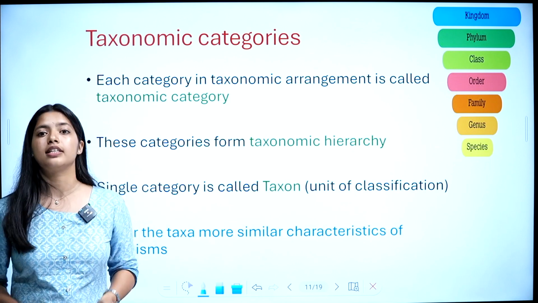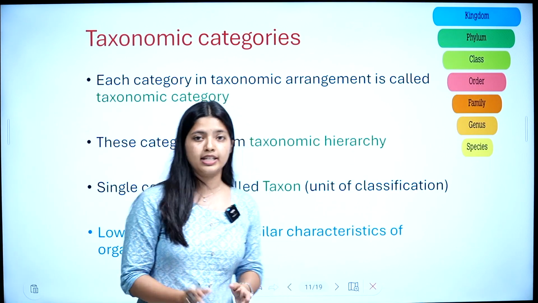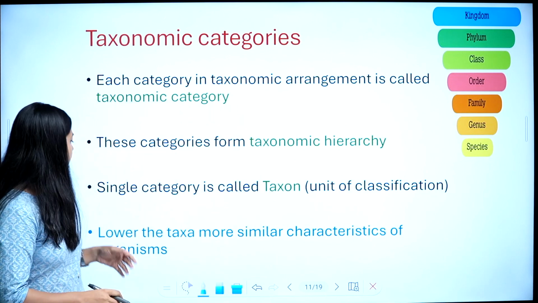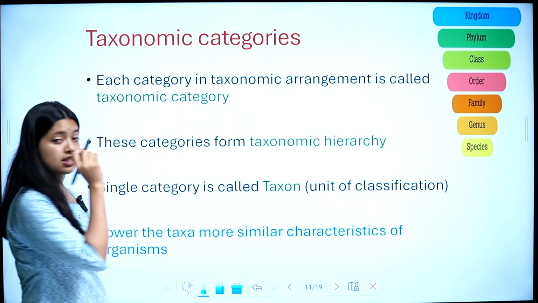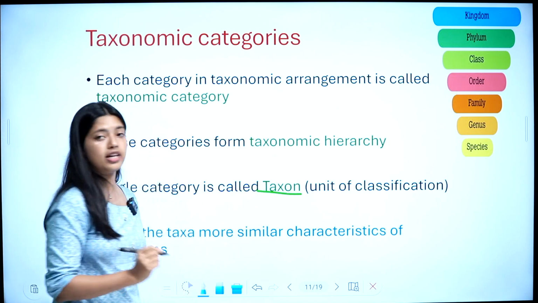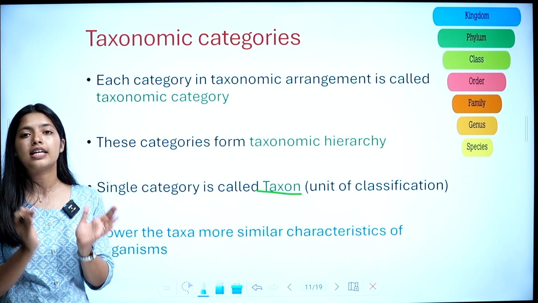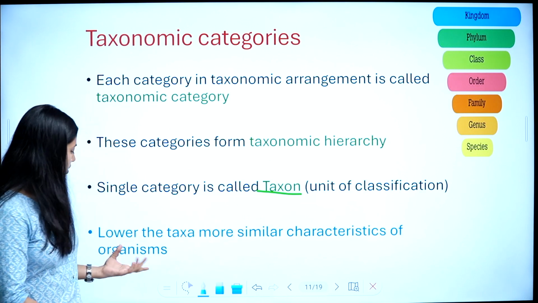These categories together form a taxonomic hierarchy. I'll explain these taxonomic categories. A single category is called a taxon. In this there are a number of taxonomic categories, each of which singly is called a taxon. Lower the taxa, more similar the characteristics of organisms.